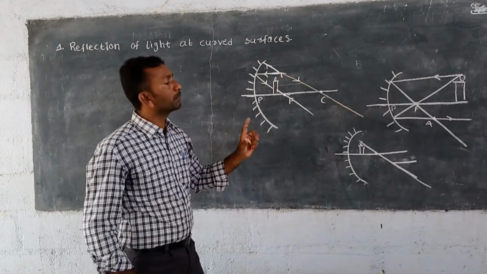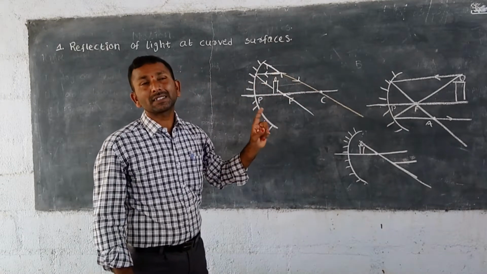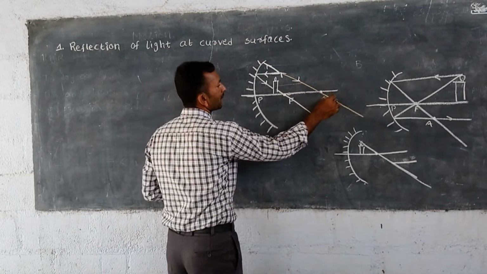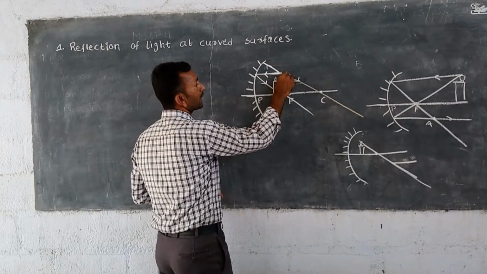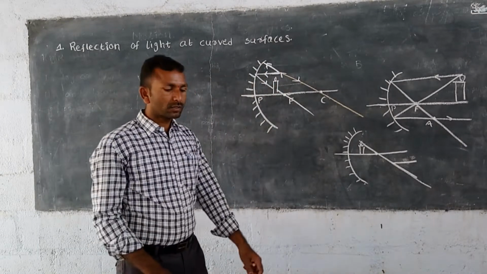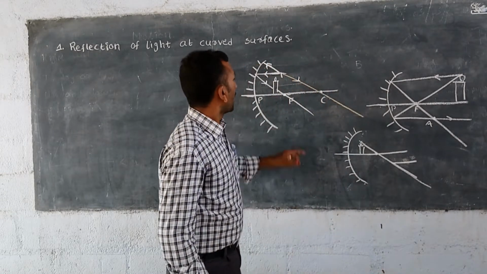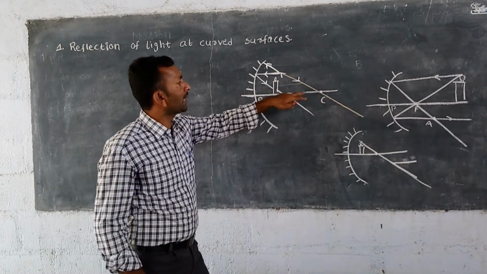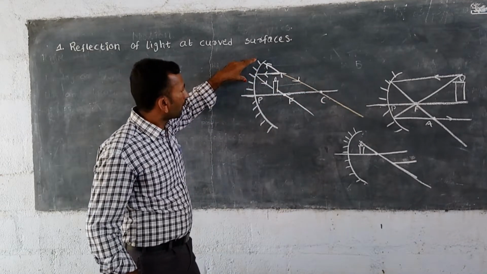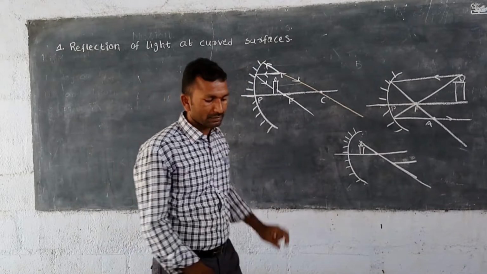Why we are taking this is, when any light ray is going through the center of curvature, it always comes back along the same path but in the opposite direction. That means this light ray will come back, and from here it will reach us. But we are drawing the extended light ray which meets the mirror surface. And we already know one thing: any line drawn from the center of curvature to the mirror surface is always normal to the mirror.